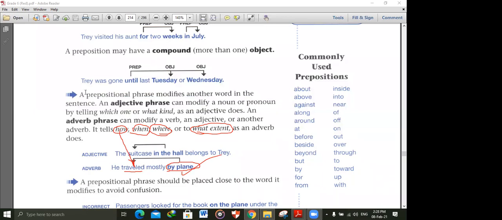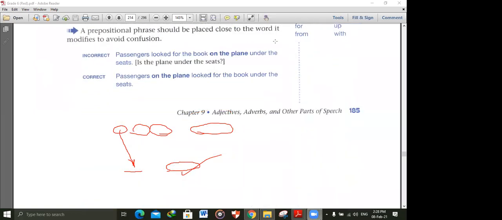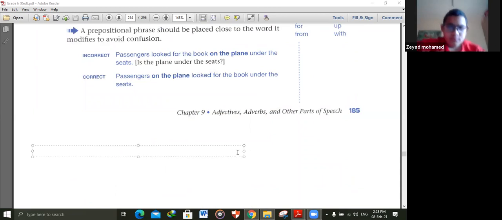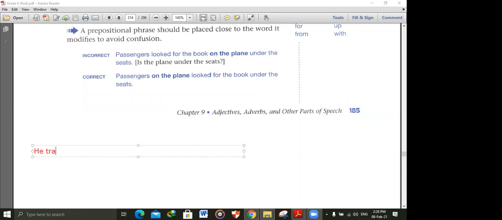Okay, let me give you another example. He traveled in the morning. Yamin, can you identify the prepositional phrase in this sentence?